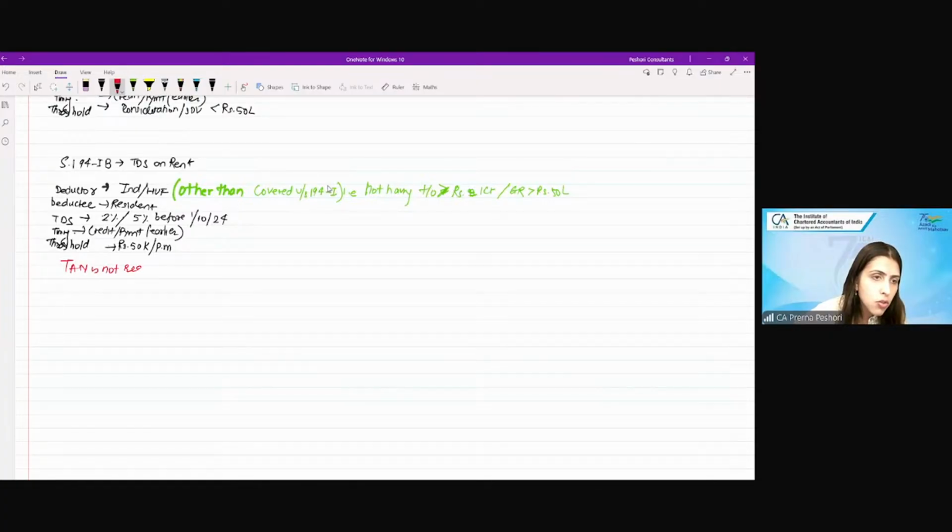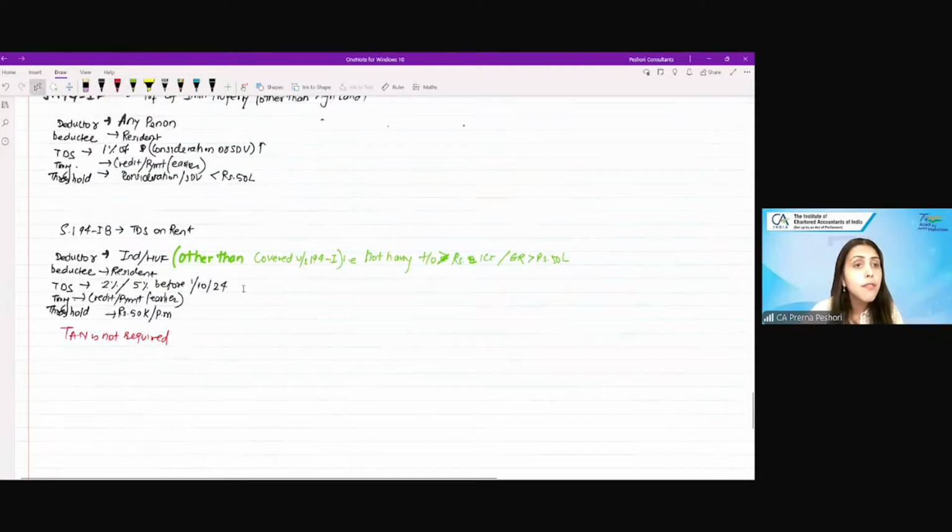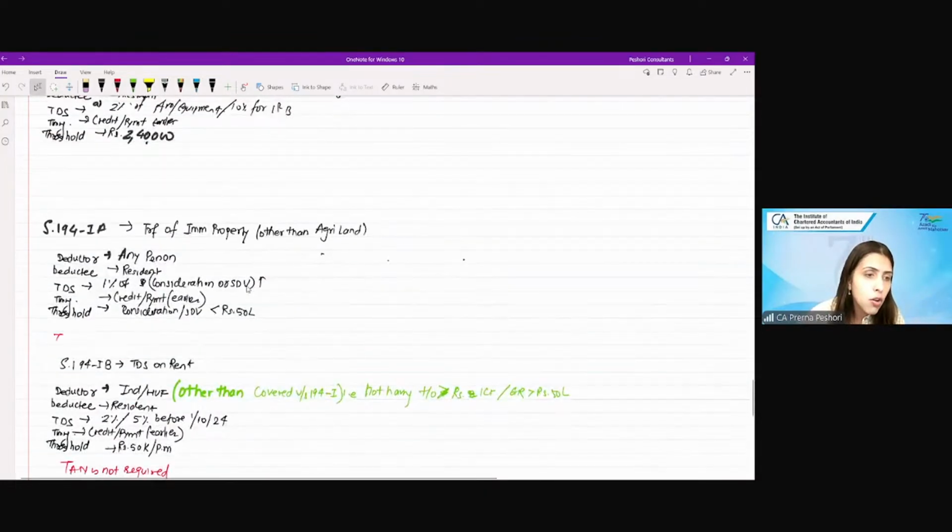TAN is not required here. If you remember, I told you that day that if you have to deduct TDS, you need to obtain a tax deduction account number. Now, even in this case of 194I, the TAN is not required, meaning these are deductions which will be done only through your PAN account.